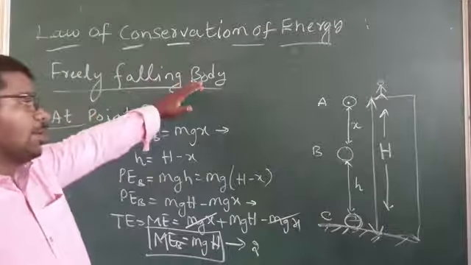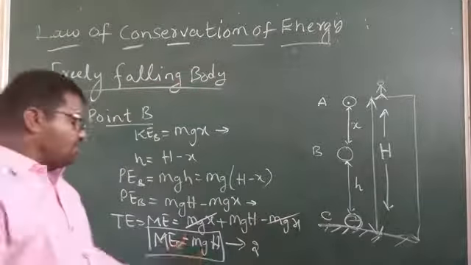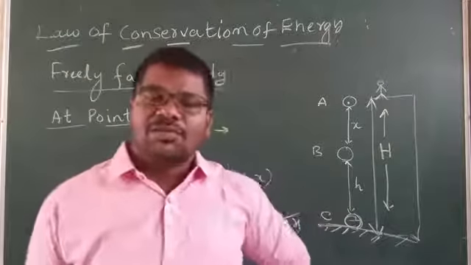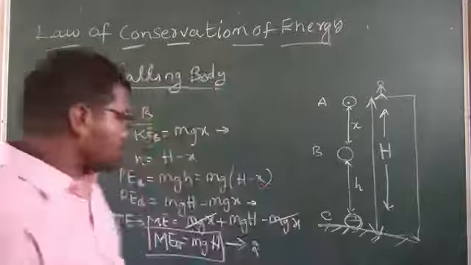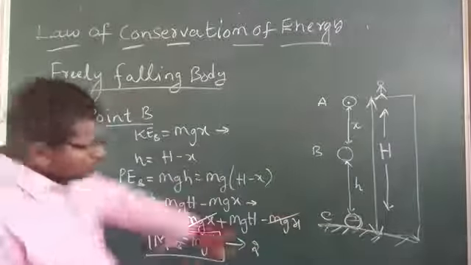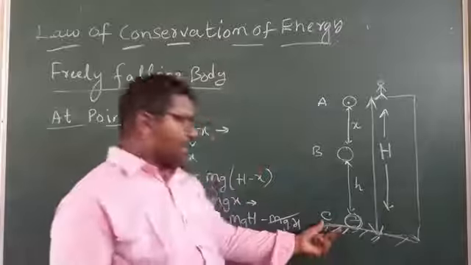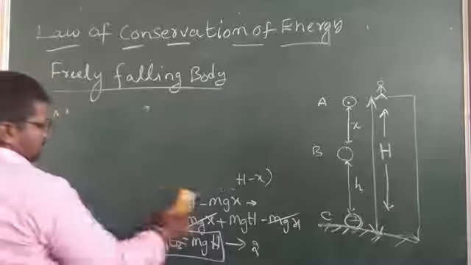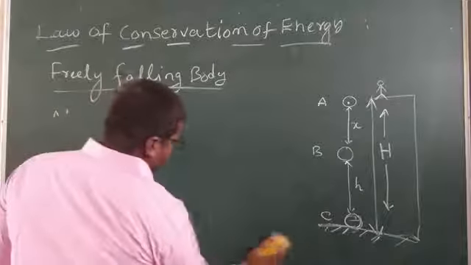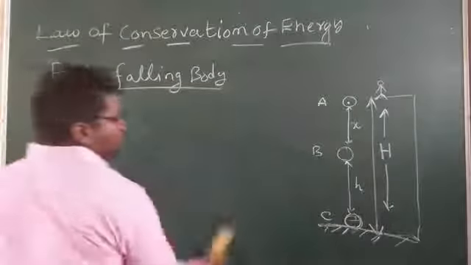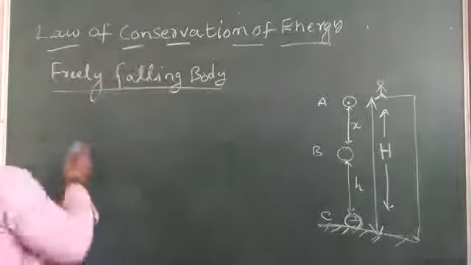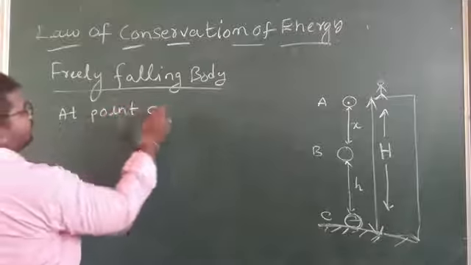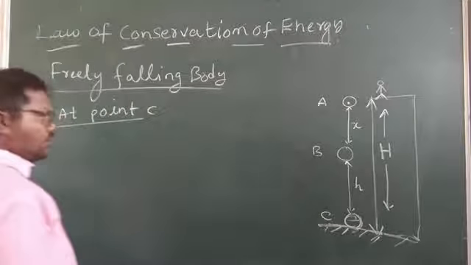At point B also, the total energy is in the form of potential energy. Then we have to find the total energy at point C. At point C, we have to find the total energy.